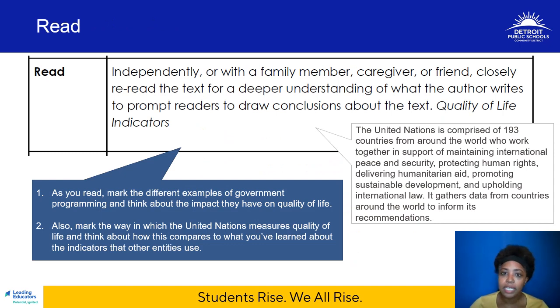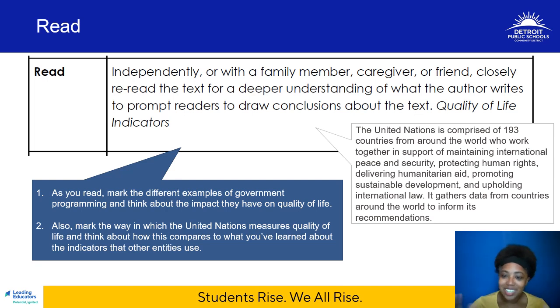I'd like you to reread the article with a close emphasis on paragraphs 7 through 18. As you read, mark the different examples of government programming and think about the impact they have on quality of life. Also, mark the ways in which the United Nations measures quality of life and think about how this compares to what you've learned about the indicators that other entities like national and local governments use.